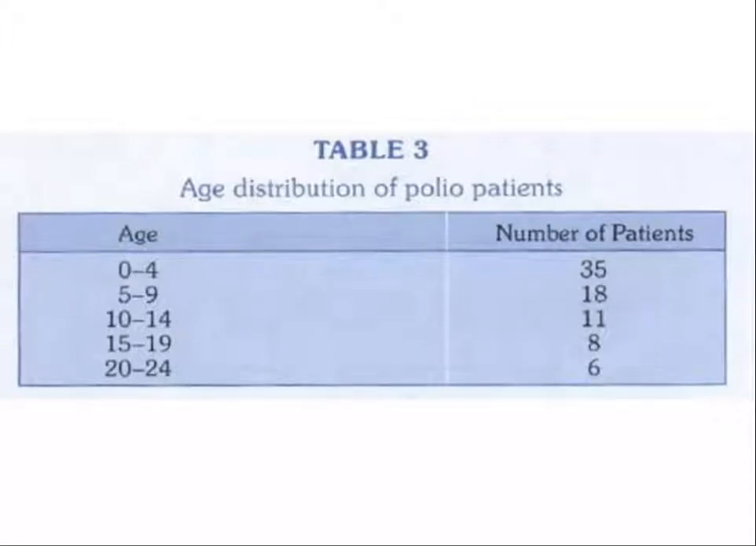Simply, it can be presented as the age distribution of poliomyelitis. Maximum number of people are seen in the age group of 0 to 4 years. One more inference you can make is to take percentages also: 35, 18, what is the percentage, what is the subsequent percent, and you can describe the same thing in percentages.